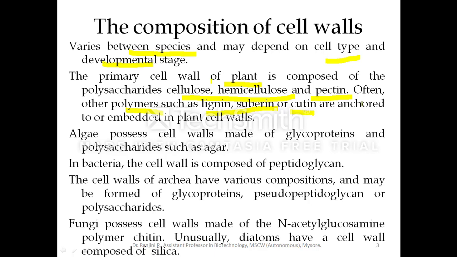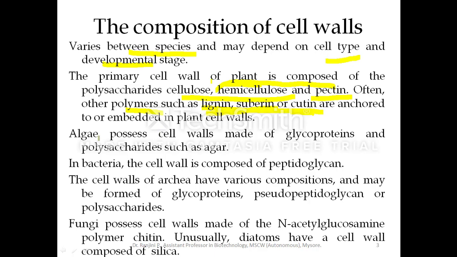The plant cell wall is composed of polysaccharides, cellulose and hemicellulose along with pectin. Apart from that, in the plant cell wall we also find polymers like lignin, suberin and cutin. These polymers play an important role in giving protection against diseases.